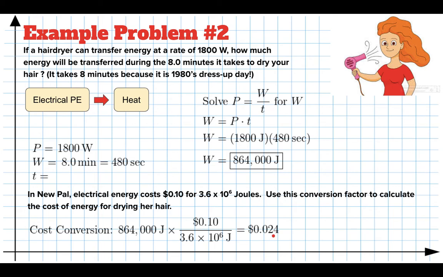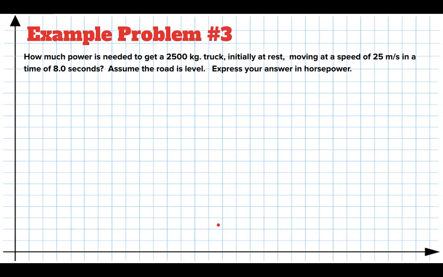So it turns out it costs about 2.5 cents to blow dry your hair for 8 minutes using an 1,800 watt hair dryer. Okay, so that's just showing you how to do a conversion from energy to dollars, to cost, okay? And I don't think any of those are in the homework. I was just showing you that.